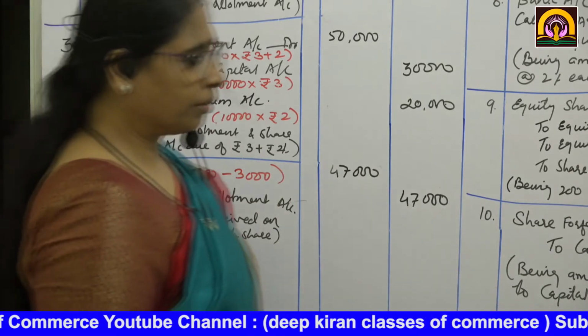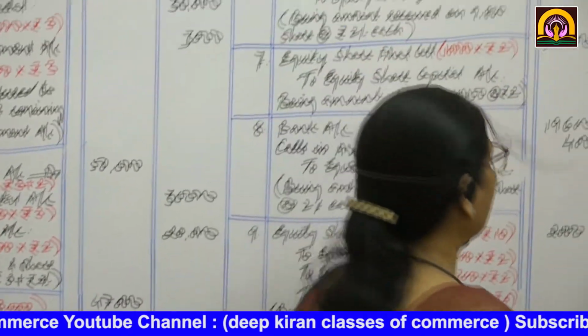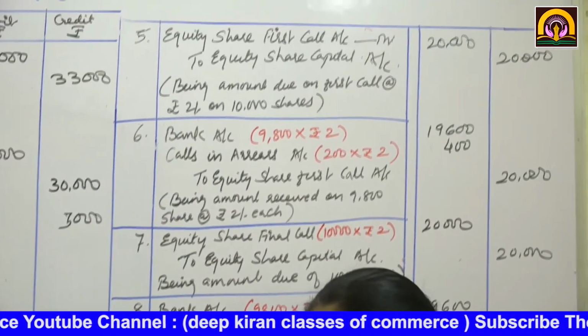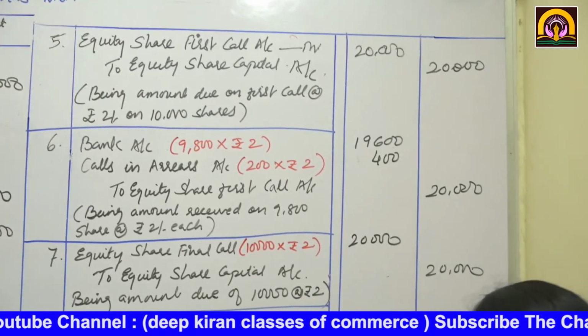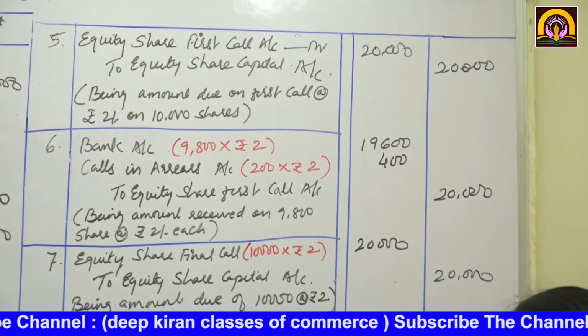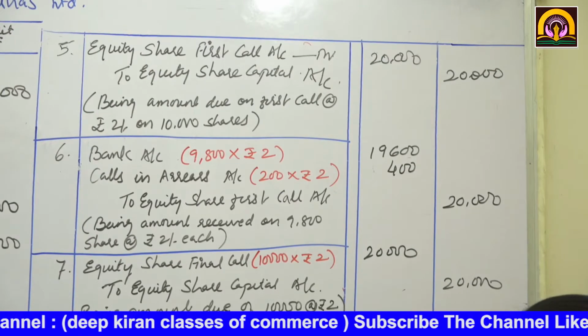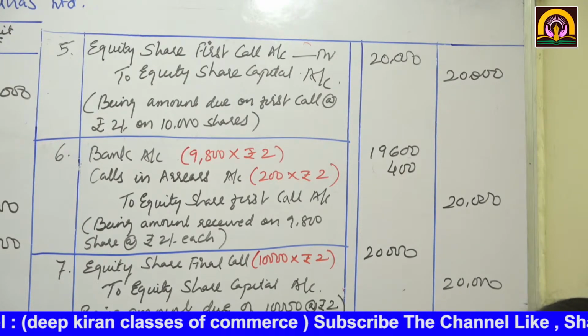Now next, the remaining amount was called in 2 equal installments. So first installment of rupees 2 and the last installment of rupees 2.